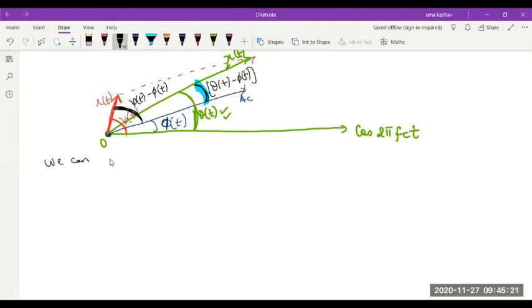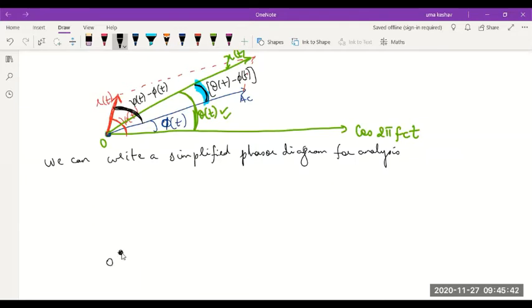So this is 0, and along the x-axis I'm going to consider cos(2 pi fct plus phi), the combined angle of the signal.